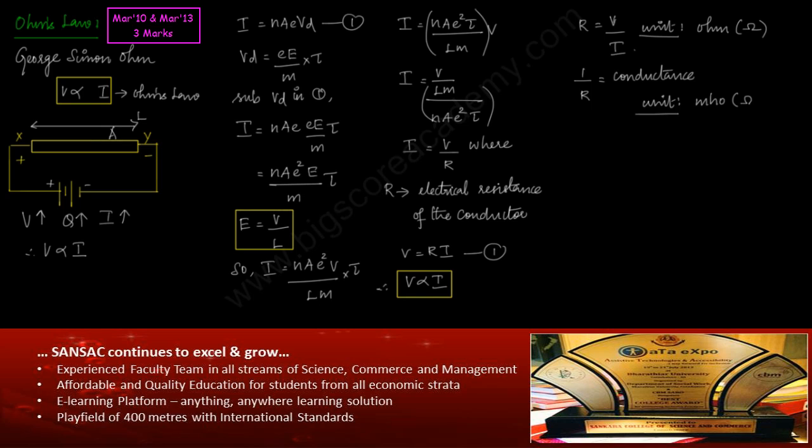or ohm inverse. A graph between V and I, with V along the x-axis and I along the y-axis, will give a straight line, which means as V increases, I increases as well. Ohm's law holds good only when a steady current passes through the conductor.